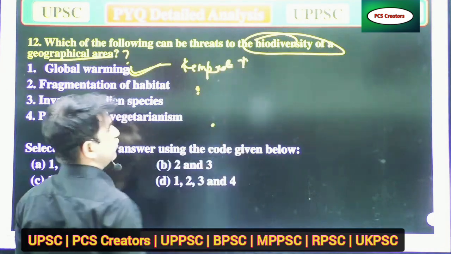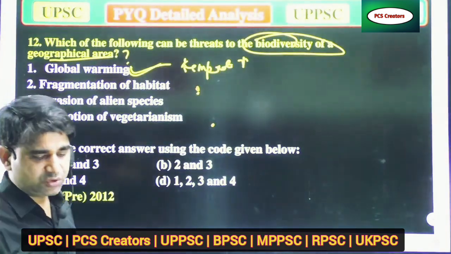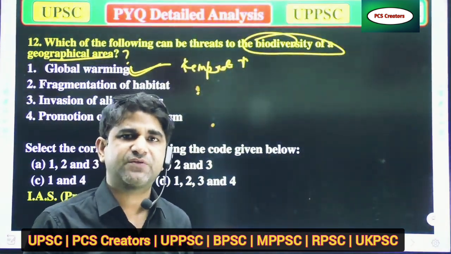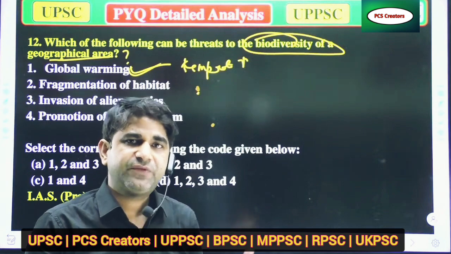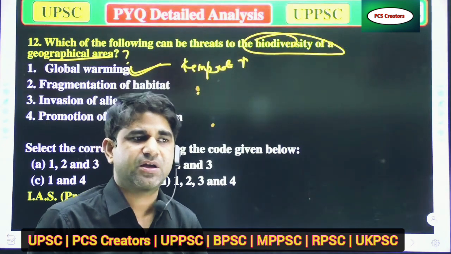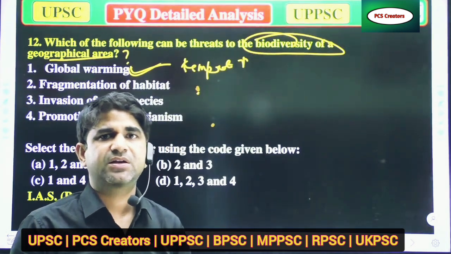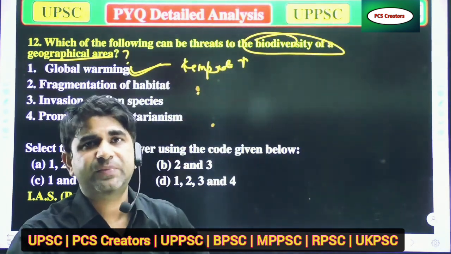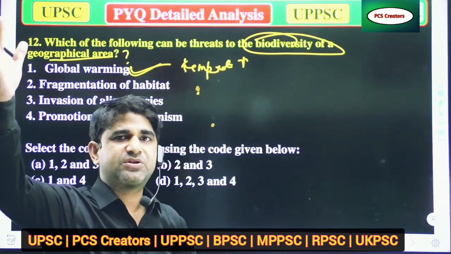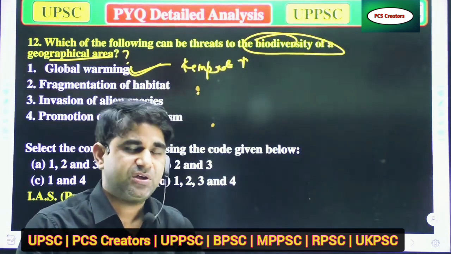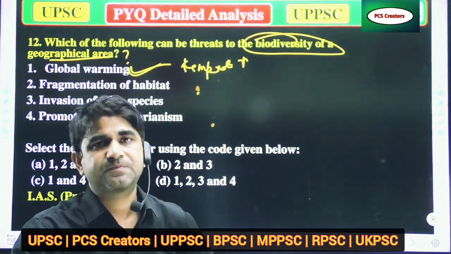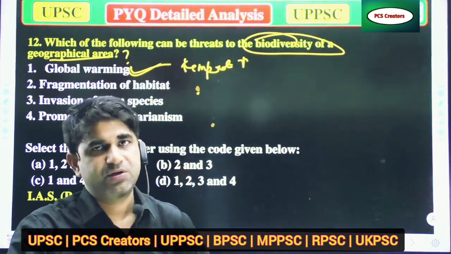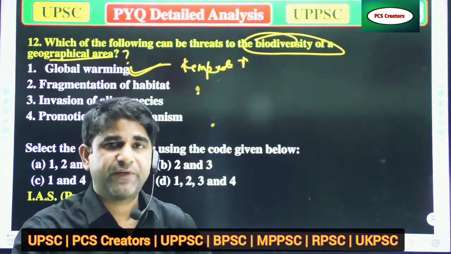When the temperature increases, there is an optimum temperature for any living organism in which it can grow in a proper way. In global warming there will be an increase in the temperature, and that will harm various species, preventing them from growing at a proper rate. So that will affect the biodiversity.